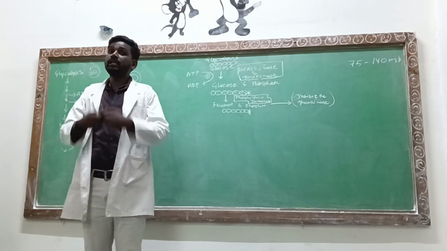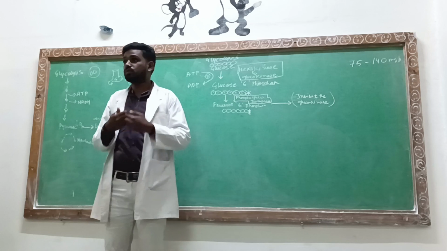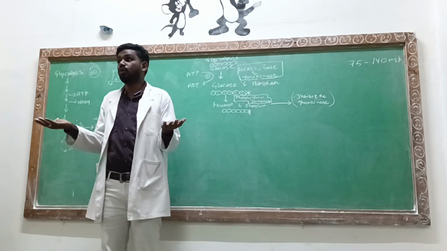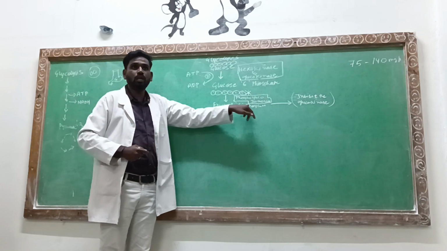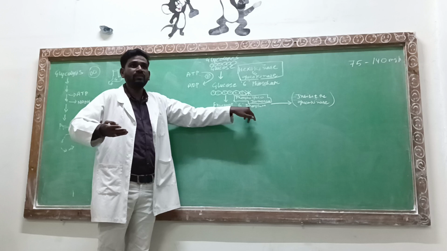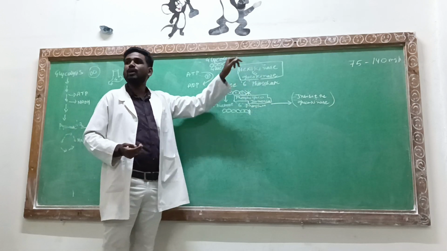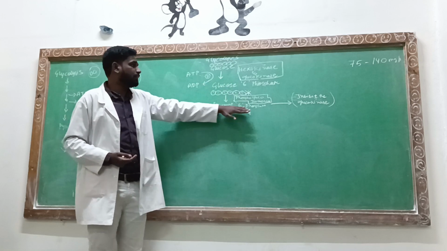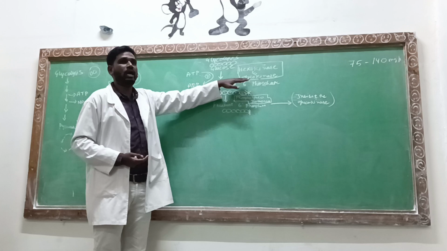If glucokinase is continuously breaking down your glucose molecules, do you think that at the end you are going to have any glucose? No. So once this fructose 6-phosphate is formed, it is going to give negative feedback. These types of feedback are called negative feedback. Once fructose 6-phosphate forms, it will tell this glucokinase to stop.